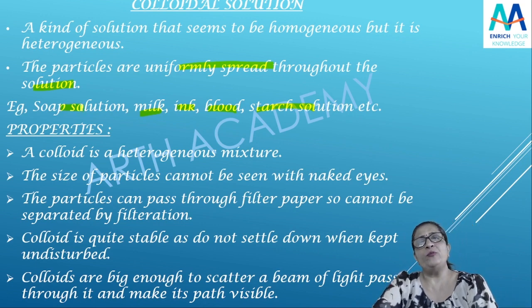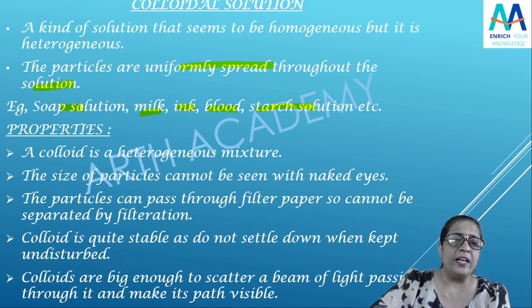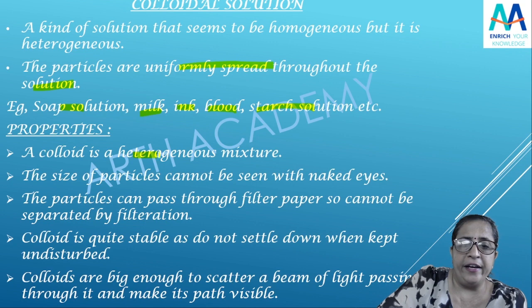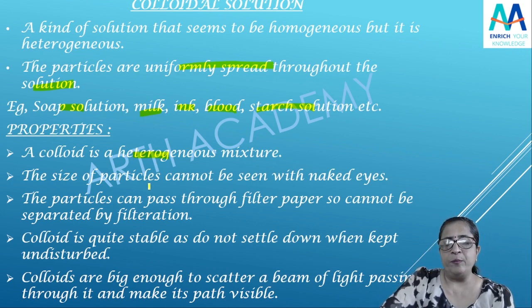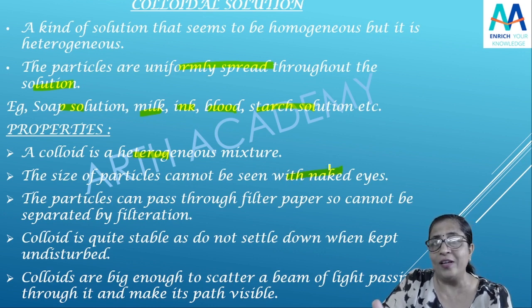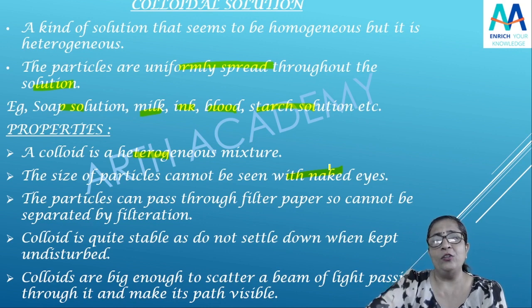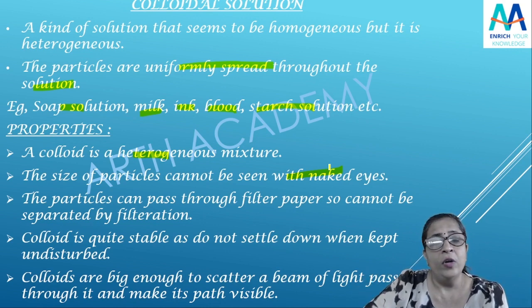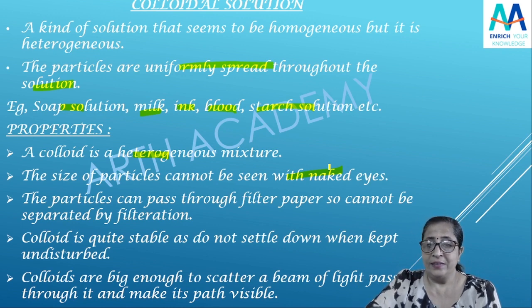Okay, so on this basis उसकी properties हम क्या बोल सकते हैं? We can say the properties: a colloid is again a heterogeneous mixture, just like your suspension. The size of particles cannot be seen with naked eyes. आप देख सकते हो क्या? नहीं देख सकते हो ना. यदि मैं आपके सामने मिल्क रख रही हूँ या सोप सोल्यूशन रख रही हूँ या इंक रख रही हूँ, you cannot see the particles there with your naked eyes, isn't it?